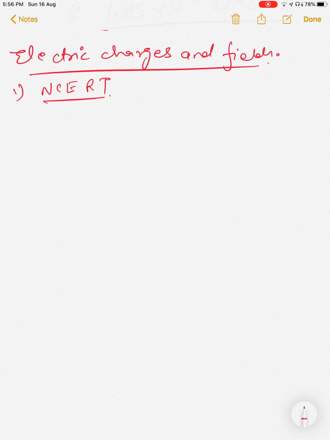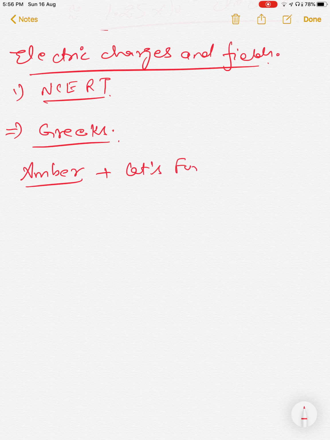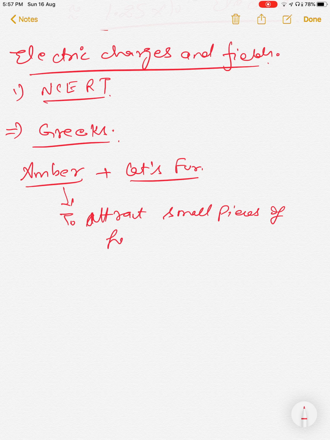The credit for the discovery of electric charges goes to the Greeks, because they were very well aware that when you rub amber, a type of wood, with a cat's fur, then amber acquires the property to attract small pieces of paper.